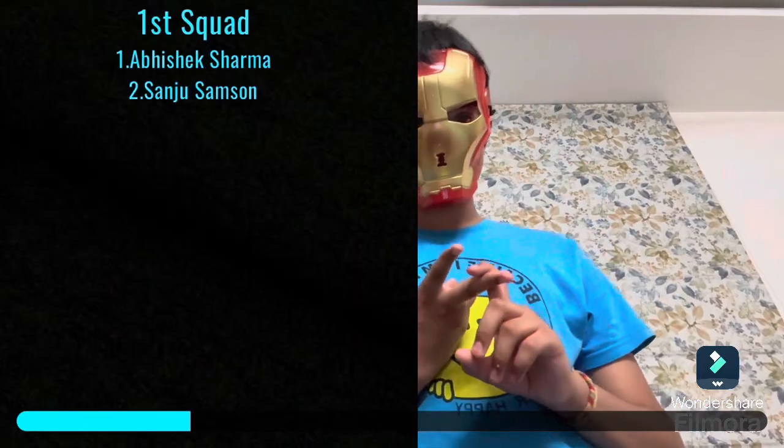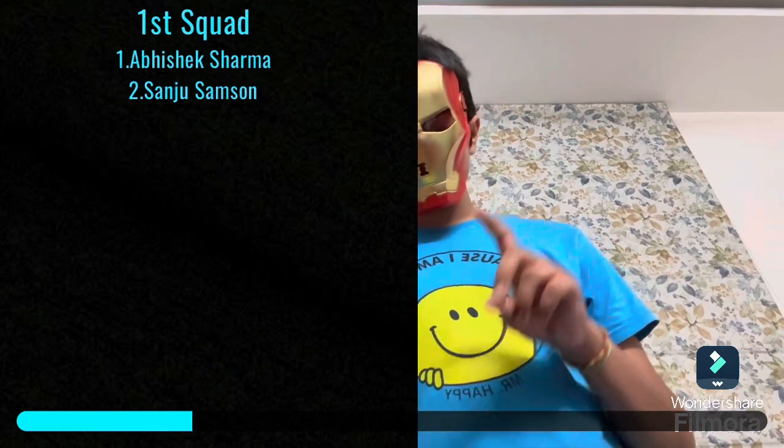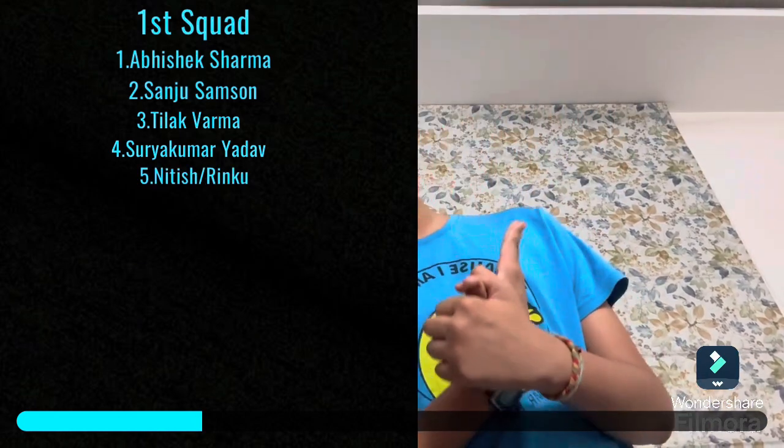However, the first squad, in my opinion, is going to be Abhishek Sharma and Sanju Samson open, Tilak Verma number 3, number 4 Suryakumar Yadav. Number 5 is controversial because you have Nitish and Rinku. I'll go with Nitish because he's an all-rounder package. You can also go with Rinku. Again, you can switch them up for a few matches.